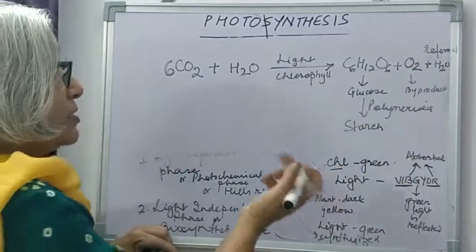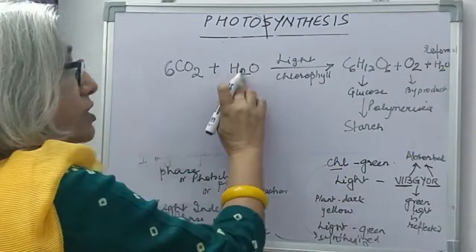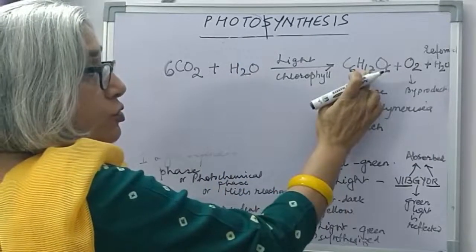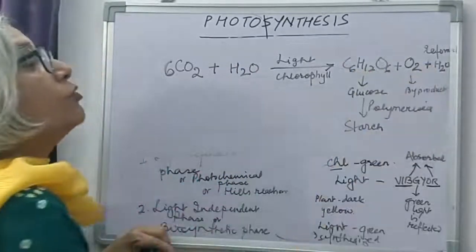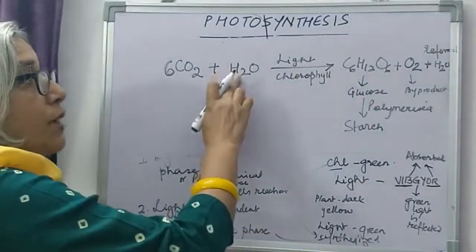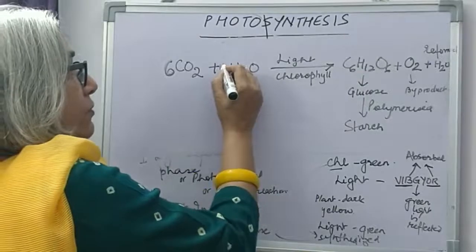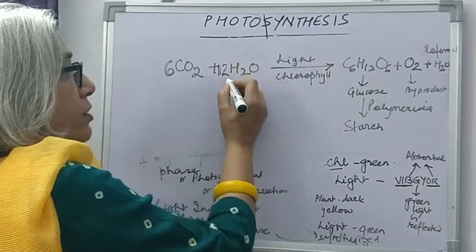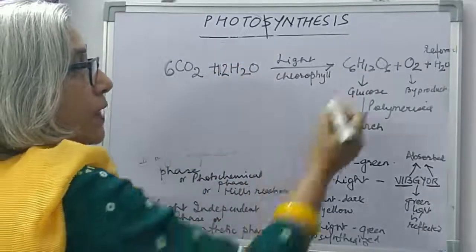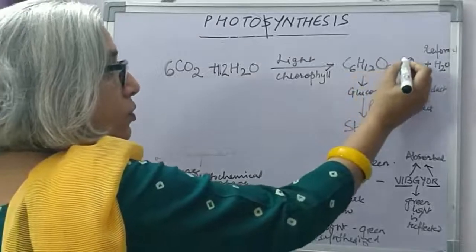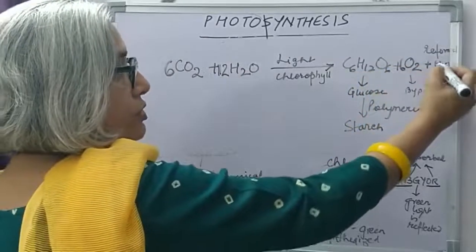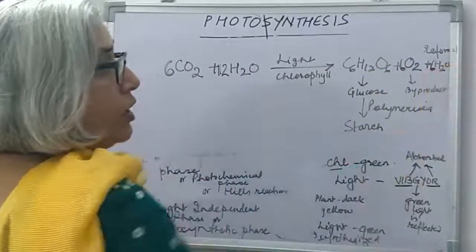It's not balanced. And hydrogen is just 2 here, we have 2, 12 plus 2, 14 hydrogen. So to balance this, we put 12 here. 12H2O gives C6H12O6, 6 molecules of oxygen and 6 molecules of water.